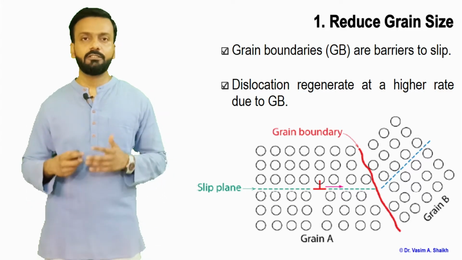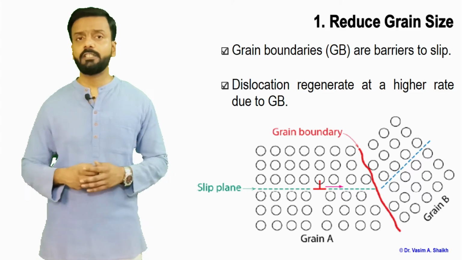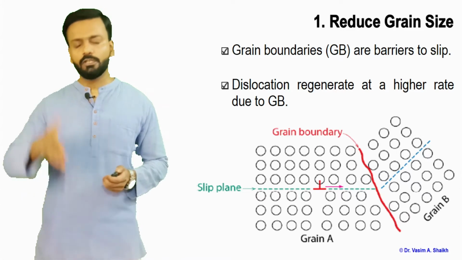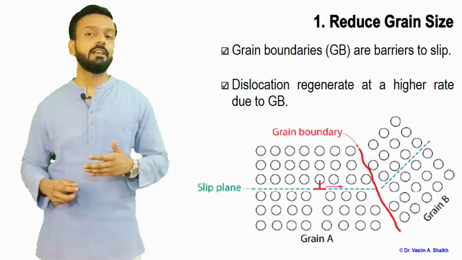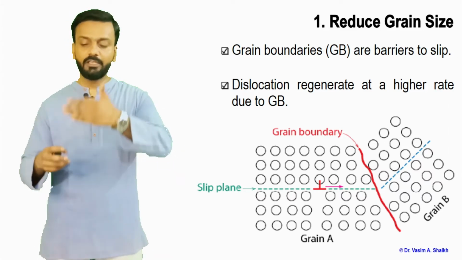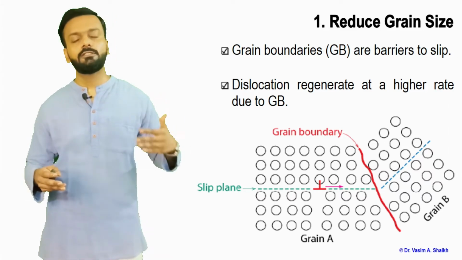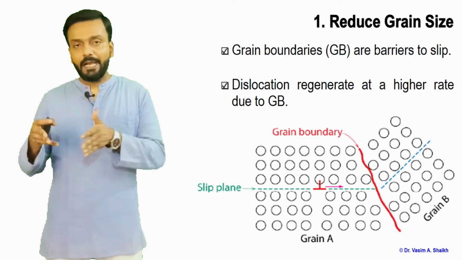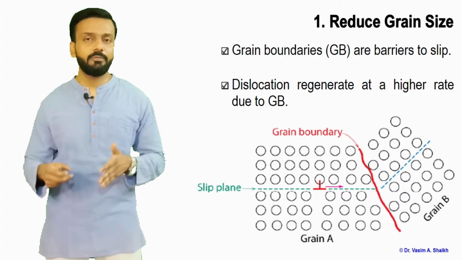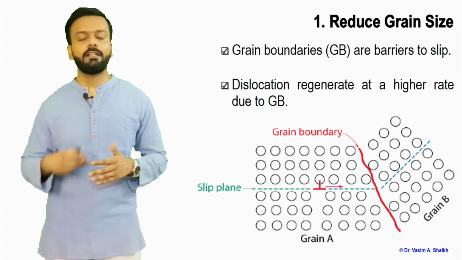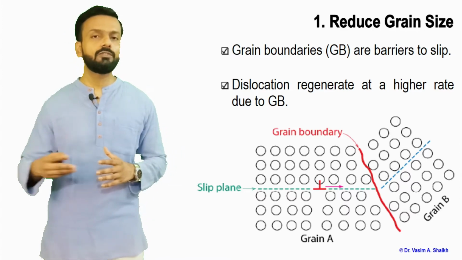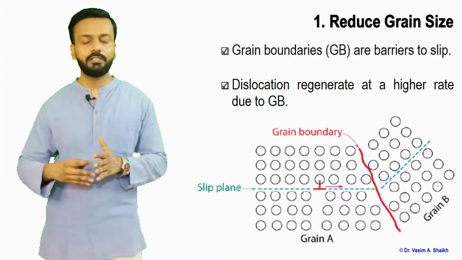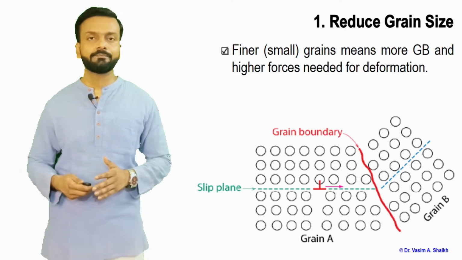Dislocations come and touch the grain boundary and stop, and again more dislocations come and pile up at the grain boundary. That is the meaning of dislocation pile up, and a lot of force is needed to move these dislocations from one grain to another grain.